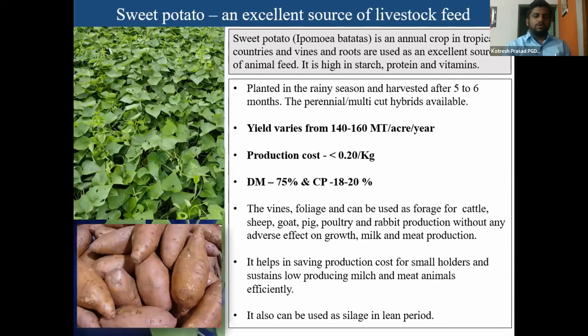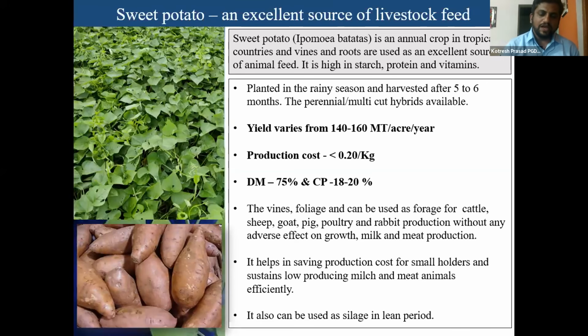So coming to one more technology, which I also came to know about yesterday only, from Ashok sir. As he was mentioning, sweet potato is an excellent source of livestock feed, which a few farmers in Karnataka and Andhra Pradesh are using. Vines and roots are used as an excellent source of animal feed. It is high in starch, protein, and vitamins. There are many hybrid varieties available in Indian conditions. The crop is either perennial or multi-cut hybrids, which are available with farmers only.